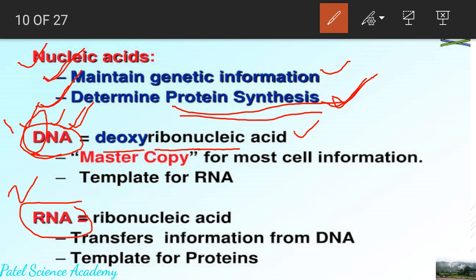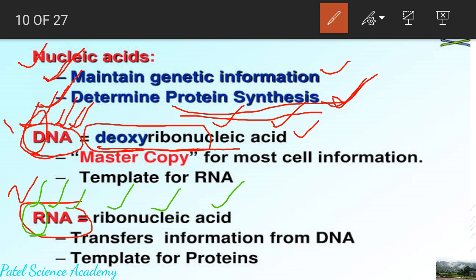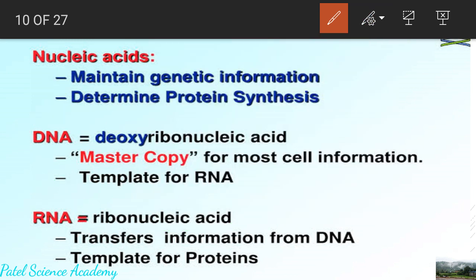So dear students, D for deoxyribose or deoxyribo, N for nucleic, and A for acid. So this is the full form of DNA. What is the full form of RNA? As you know, N and A mean nucleic acid. So this R is for ribo. Ribo means ribose. So the full form of RNA is ribonucleic acid, or ribose nucleic acid. So what is the function of the DNA? Dear students, the function of the DNA I'll explain to you.